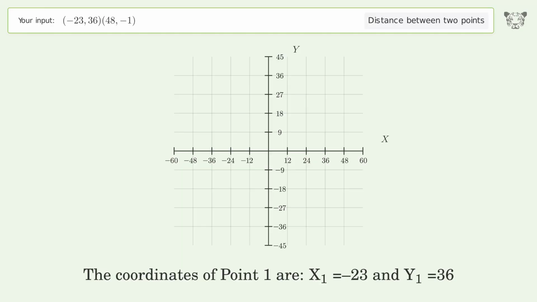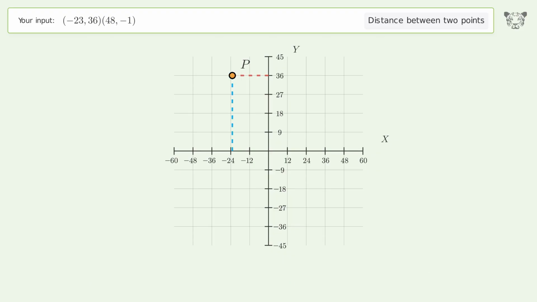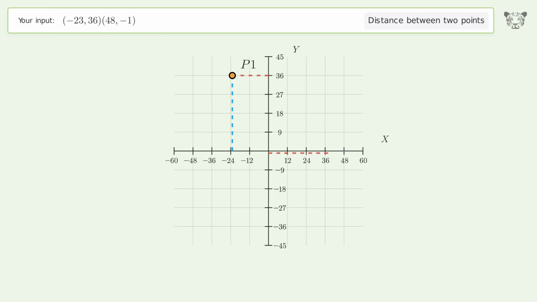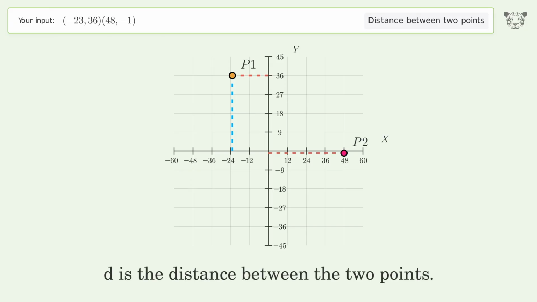The coordinates of point 1 are x1 equals -23 and y1 equals 36. The coordinates of point 2 are x2 equals 48 and y2 equals -1. D is the distance between the 2 points.